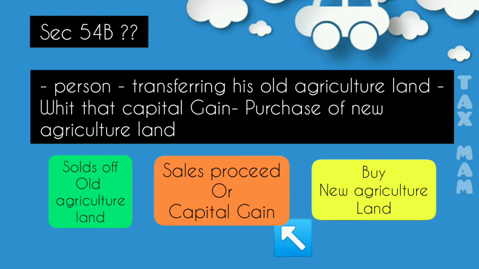Why? Because the amount the farmer gets by selling the old agriculture land, he is going to reinvest again in the purchase of new agriculture land. So the income which he got is not really an income, right? He is going to reinvest it. So this section talks about where that income will be allowed as exemption. For this we have a few conditions, and the amount of exemption is given. So let's get started with the conditions and do one example problem.